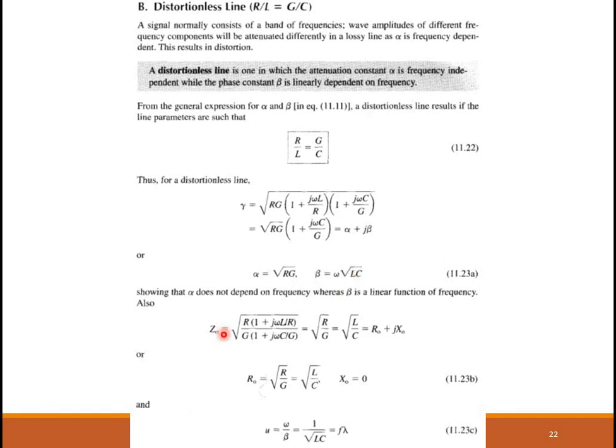Then again for Z0, when you substitute this relation, R is taken outside, G is taken outside, and R by G can be replaced with L by C. So finally, in this case also, X0 is equal to 0. That is, there is no reactance. Z0 has only a resistance part, which is given in this way, and the velocity is given in this way. So these are the terms.